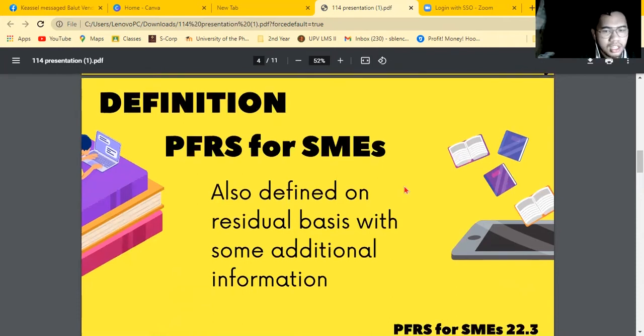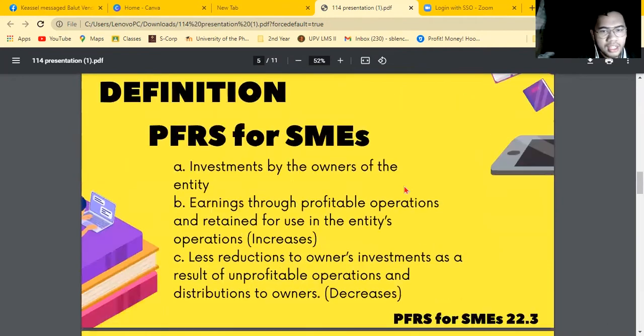These are investments by the owners of the entity or the share capital, the earnings through profitable operations and retained for use in the entity's operation, which increases the equity, and then the reductions to owners' investments as a result of unprofitable operations and distribution to owners, which is deducted from the total stockholders' equity.